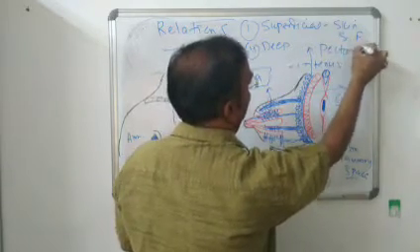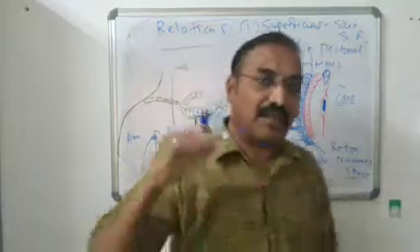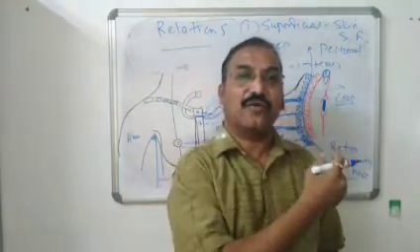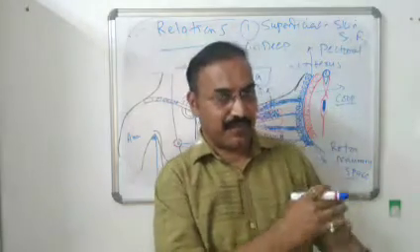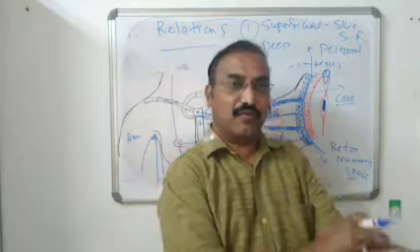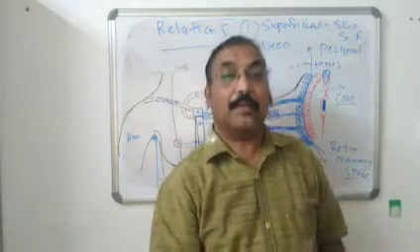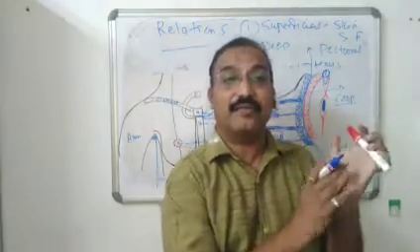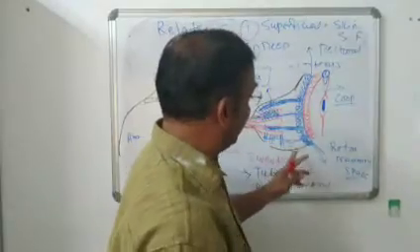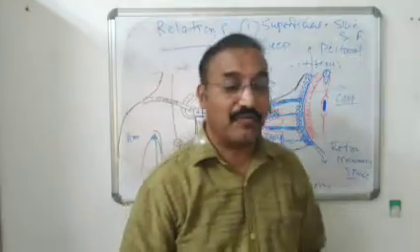Deep fascia जो भी region में रहेगा तो उसको उसी region का नाम दिया जाता है. For example, deep fascia present in the axilla is called the axillary fascia. Deep fascia present in the arm region is called the brachial fascia. Present in the forearm, it is called the antebrachial fascia. Present in the hand, it is called the palmar aponeurosis. So the next deep relation of the breast is the pectoral fascia.